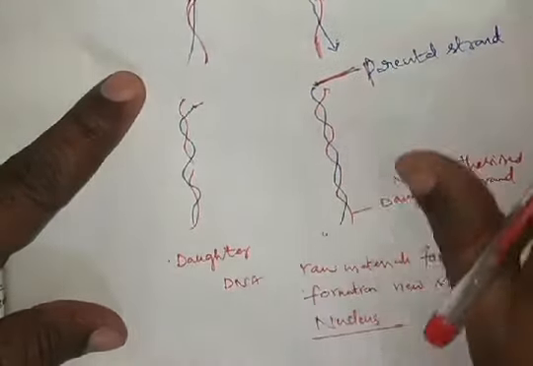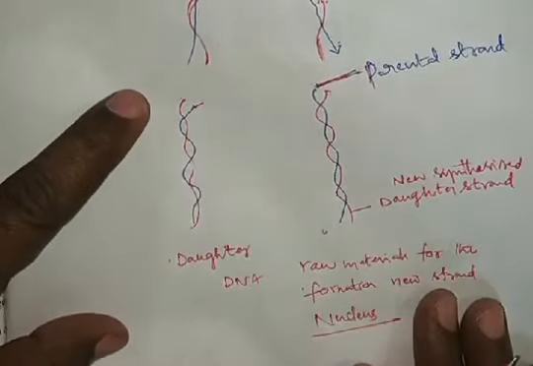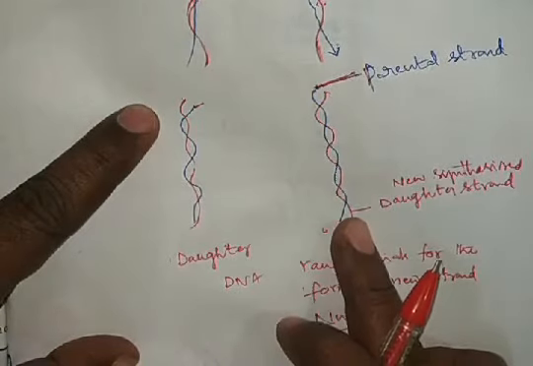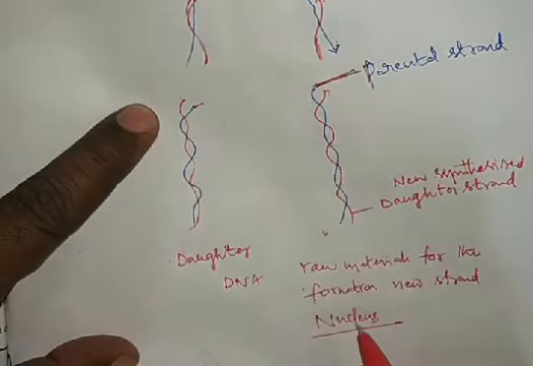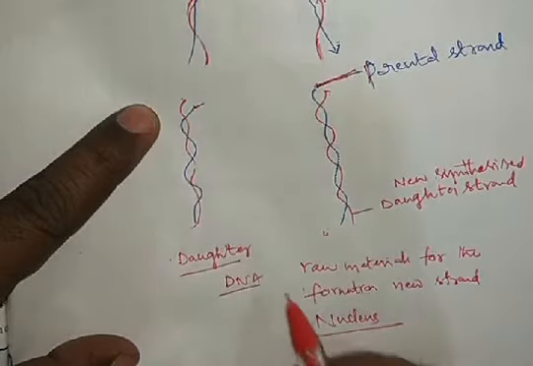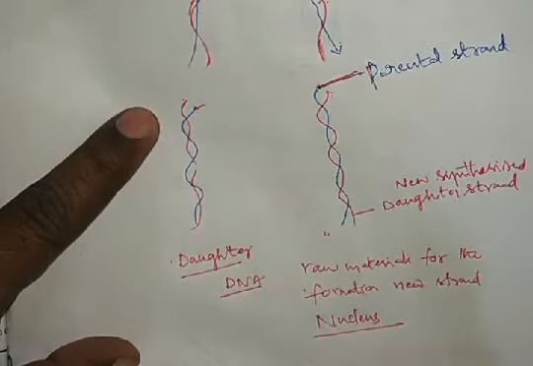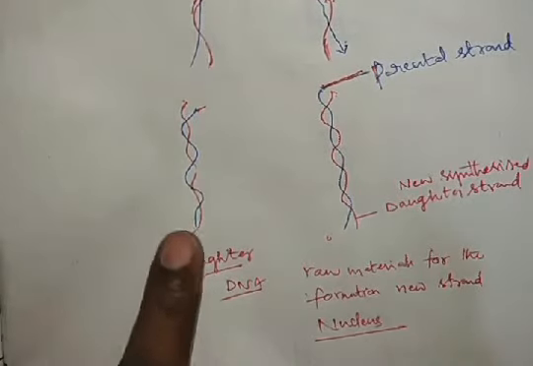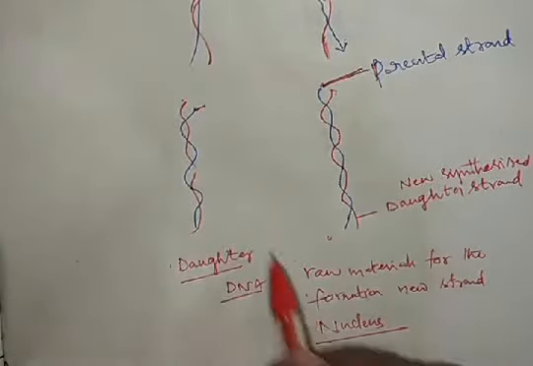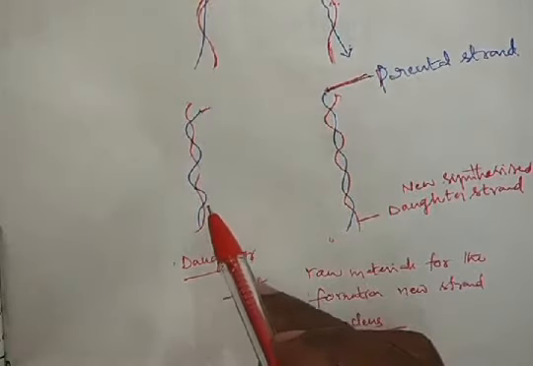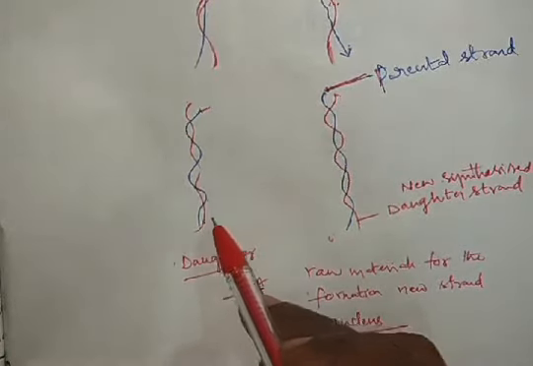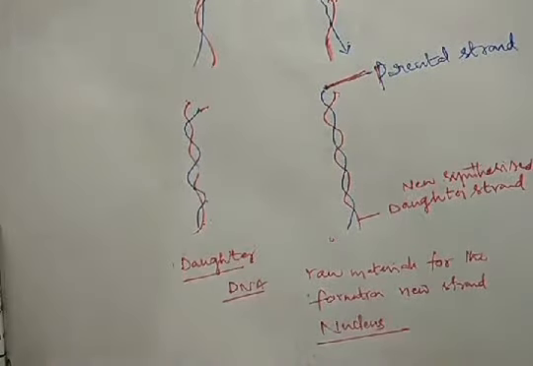Those raw materials are used for the synthesis of the new strand, and it forms the new daughter DNA with two strands. So this is called semi-conservative replication. Semi-conservative replication means each daughter DNA has one parental strand and one newly synthesized strand.